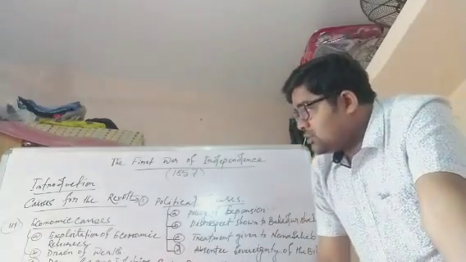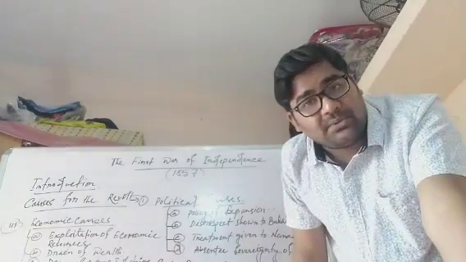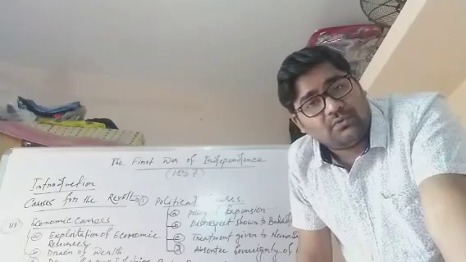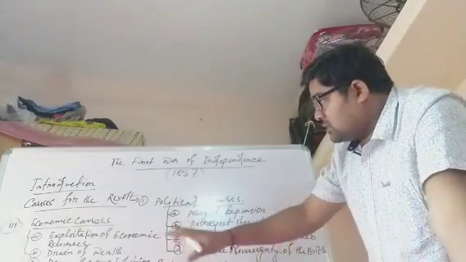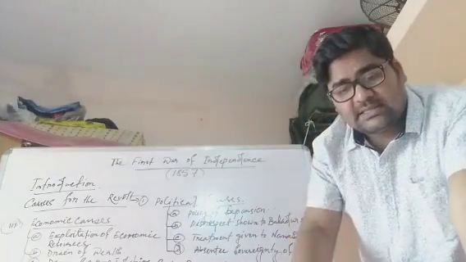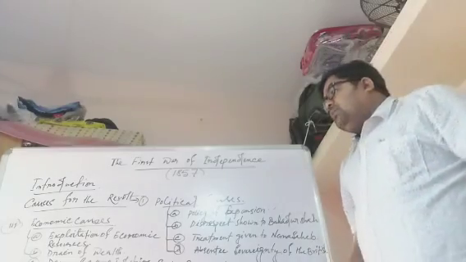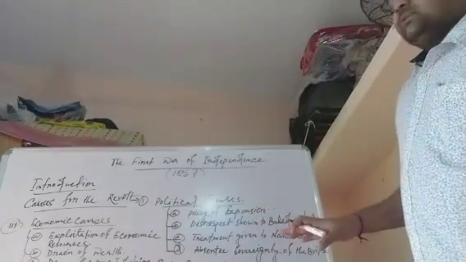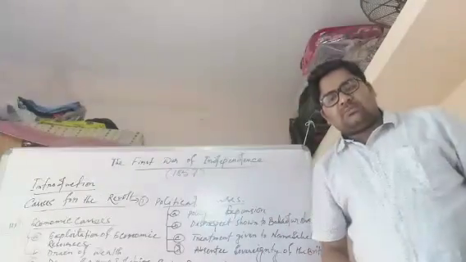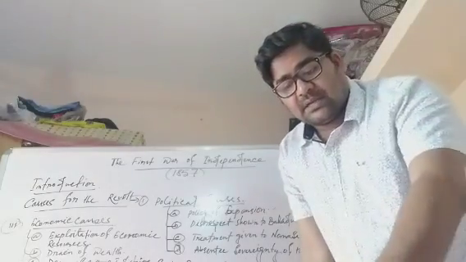So these are the economic causes behind the revolt of 1857. I hope all of you understood all these points. Now next, we will go to the fourth cause, that is the military causes. Military causes of the revolt of 1857.